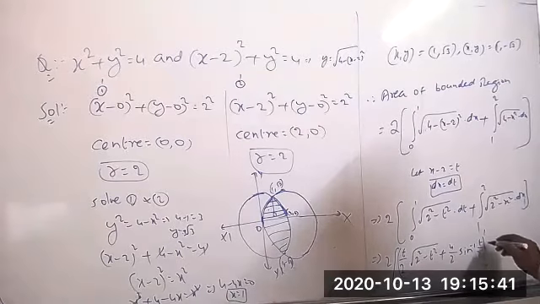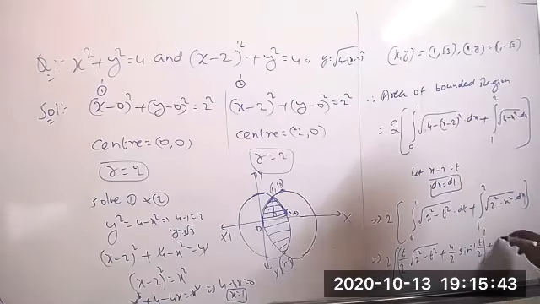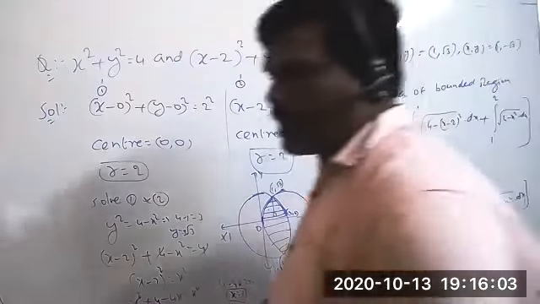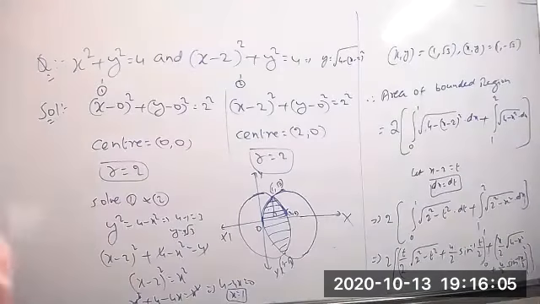This is from 0 to 1, plus here also the same thing again: x by 2 into root of 4 minus x square plus a square by 2, that is 4 by 2 into sin inverse of x by 2, from 1 to 2. So I can substitute there, upper limit minus lower limit, and simplify that.